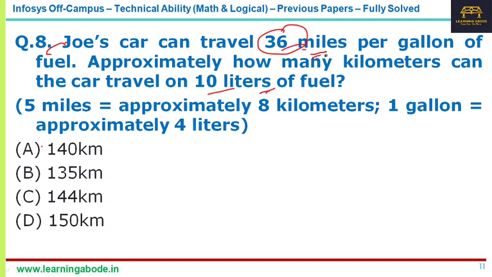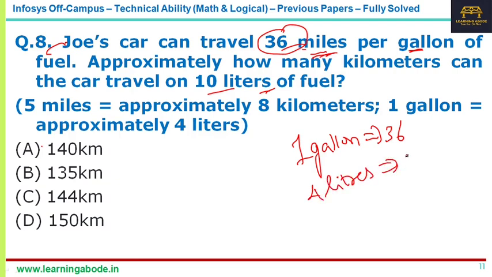The car is traveling 36 miles per gallon, and 1 gallon is 4 liters. So for 1 gallon it is 36 miles, which means for 4 liters, 36 miles. So for 1 liter the car can travel 9 miles.